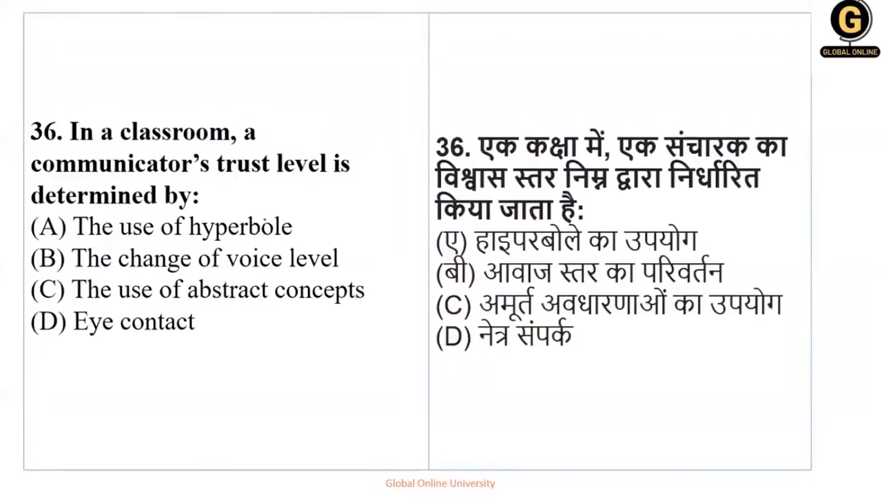Let's go ahead. In a classroom, the communicator's trust level is determined by. In a classroom, the trust level of the communicator is determined by what? The trust level of the one who communicates. Use of hyperbole, change of voice level, the use of abstract concepts, eye contact. Okay, you should know the meaning of this word. Hyperbole means over exaggeration, you know, when you are over exaggerating things. No, maybe many children do not like it, so this will not be an option.